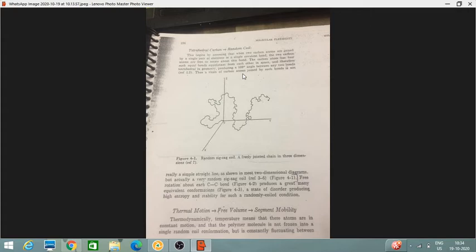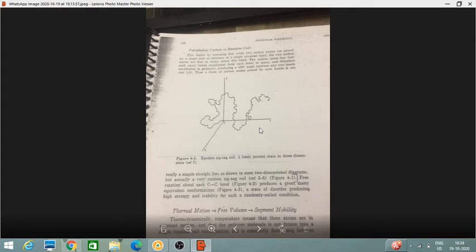So thus a chain of carbon atoms joined by such bonds is not really a simple straight line as shown in two-dimensional diagrams, but actually a very random zigzag coil like this, as shown in figure 4-1.